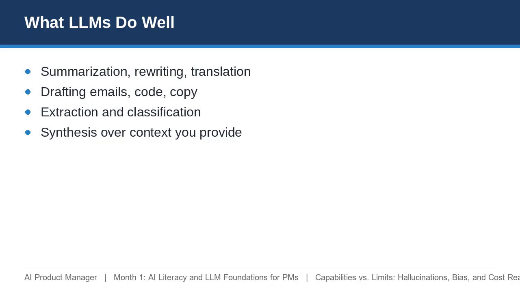LLMs shine at language transformation. They summarize, rewrite, translate, draft first passes, extract structured fields, and answer questions over documents you hand them. The common thread: the model manipulates text it was given, or produces a draft a human reviews. In these cases, risk stays low because verification is cheap.